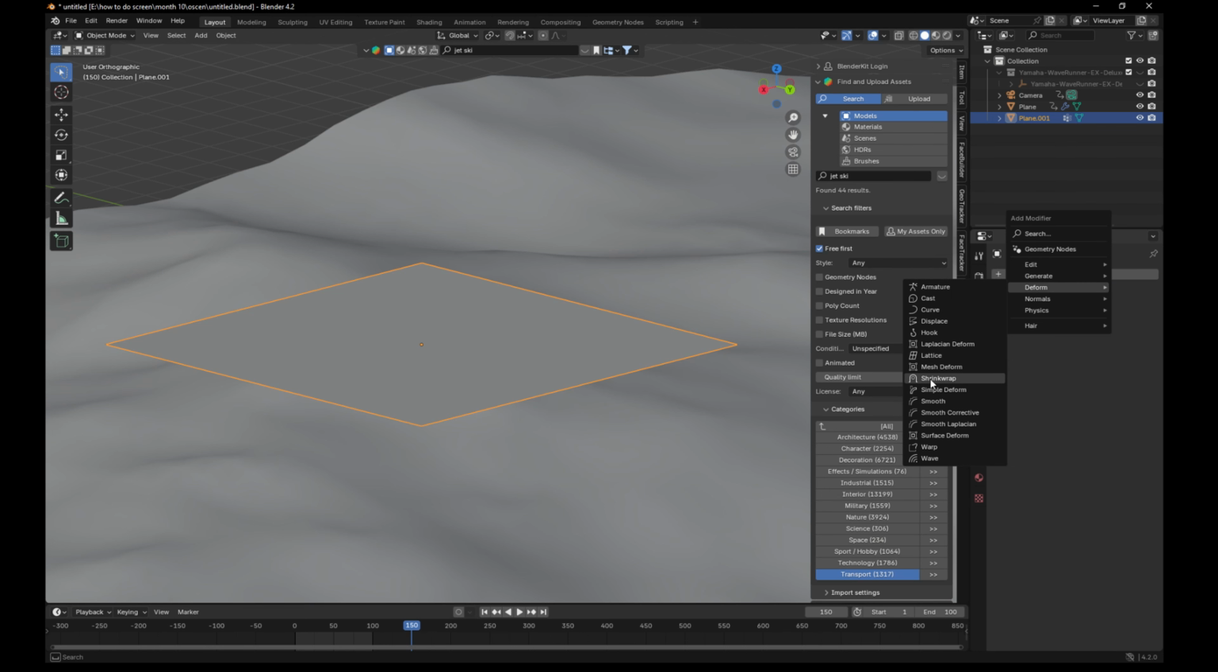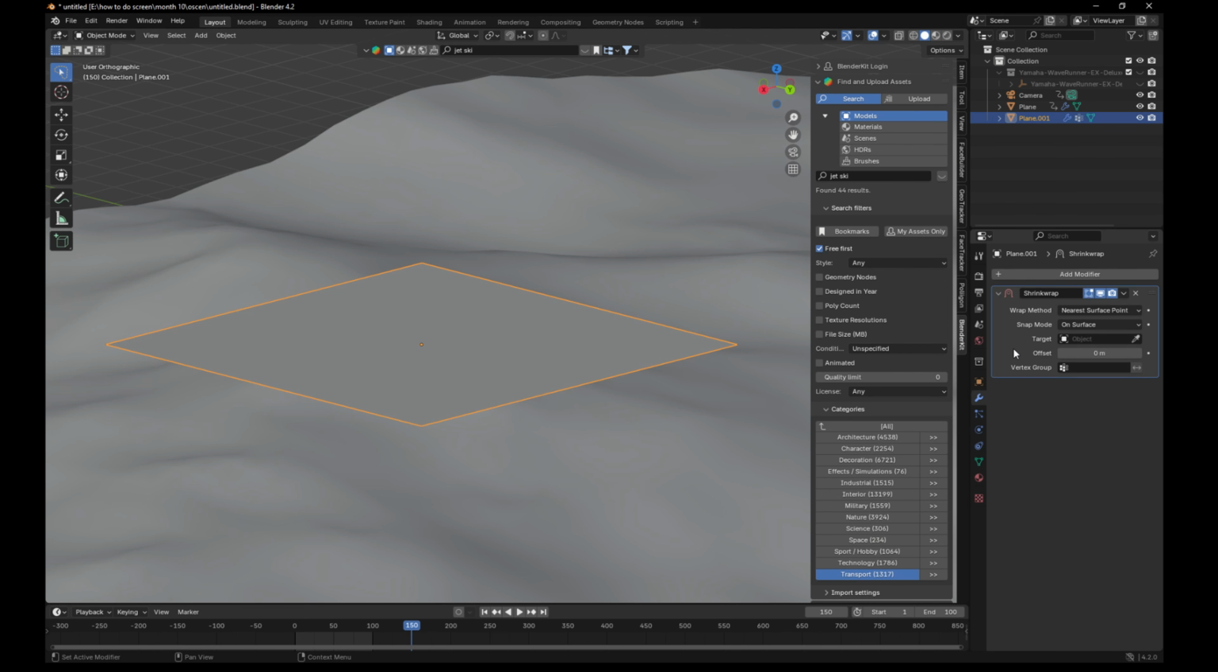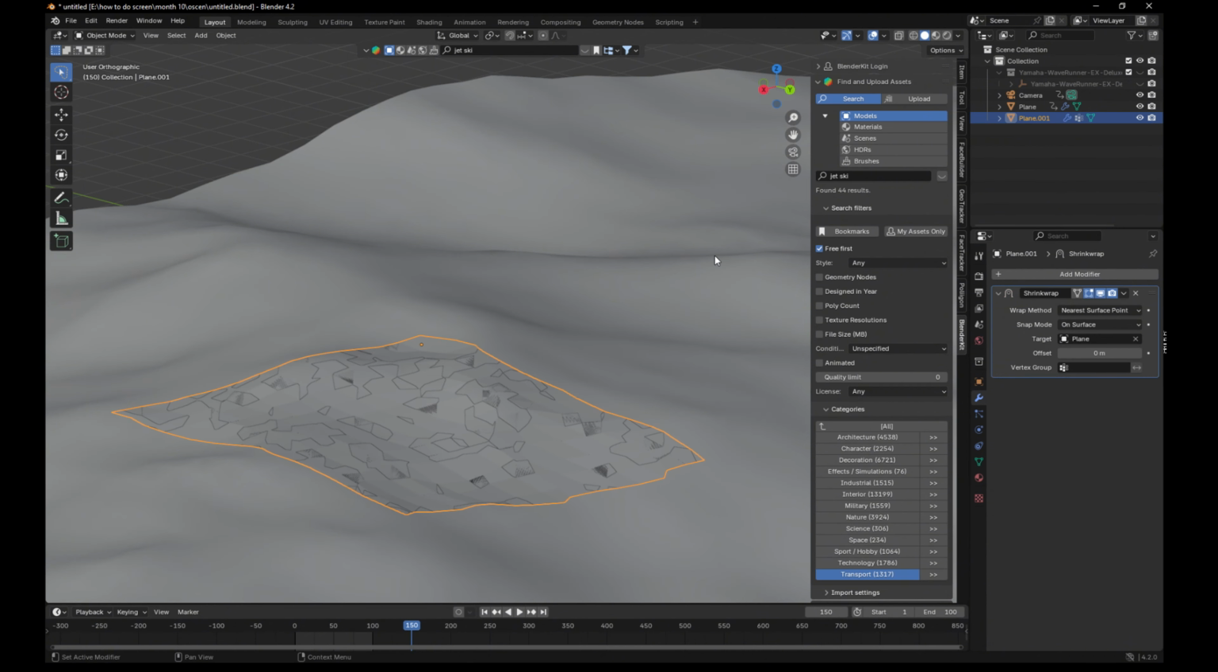Add modifier, from deform choose shrinkwrap. Choose your ocean and play. Your object is floating smoothly.